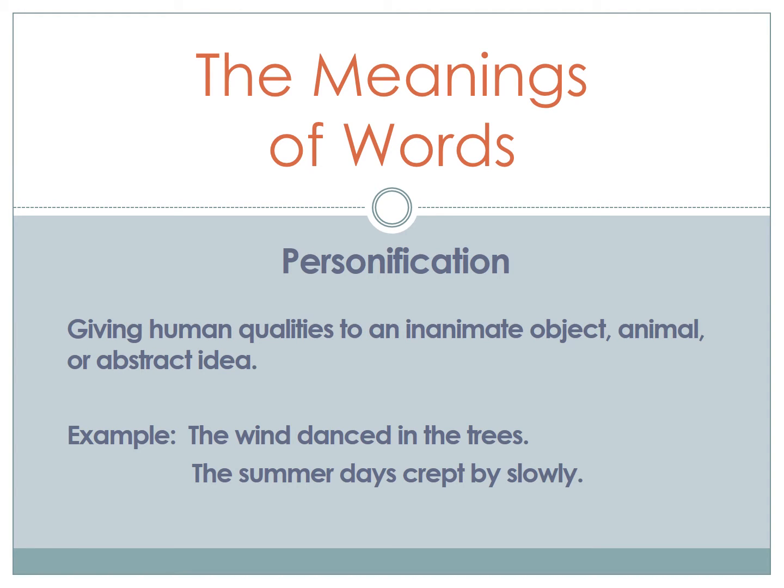I think one of my favorite poetic devices is that of personification. Personification is giving human qualities to an inanimate object, an animal, or an abstract idea. The wind danced in the trees. You and I have the ability to dance, but the wind does not. But we know what we're saying when somebody writes, "The wind danced in the trees." The summer days crept by slowly. We know again that days can't creep, but when the time is passing slowly, we would say that those days are creeping by.